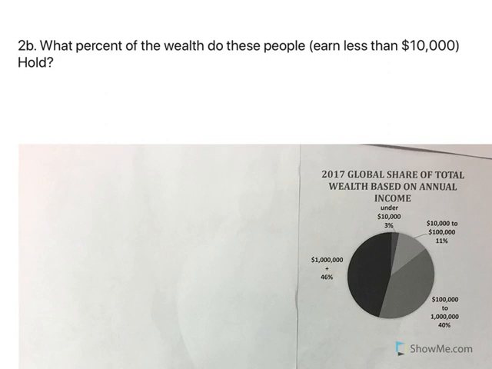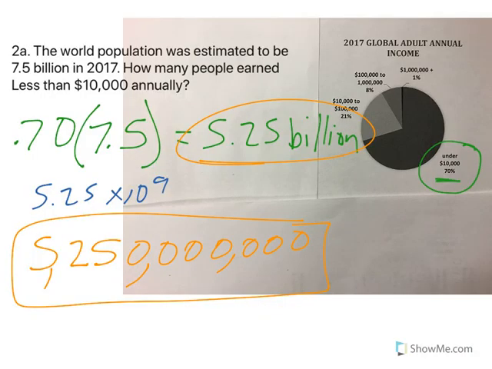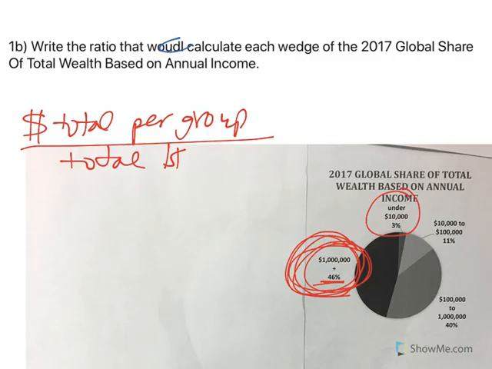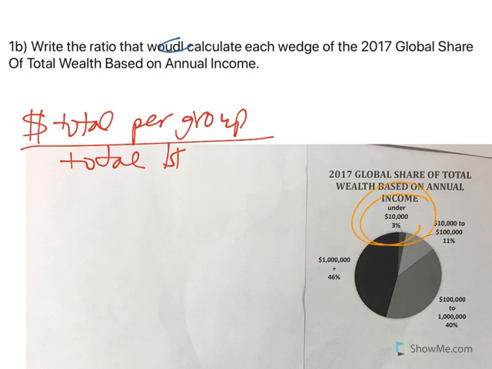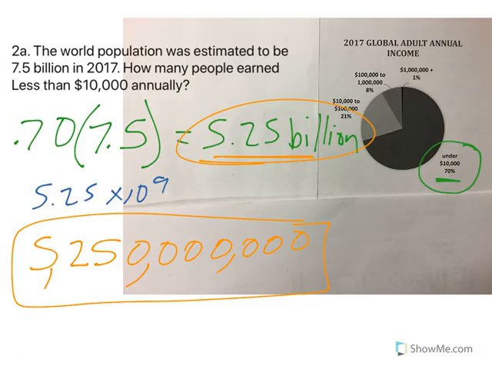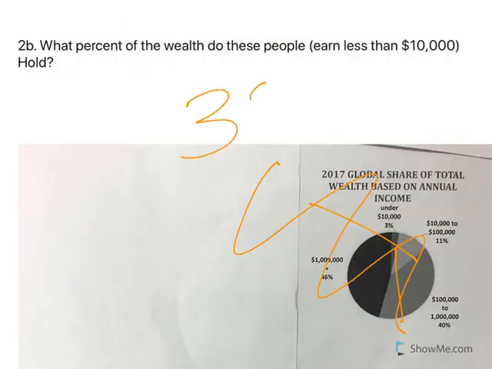What percent of the wealth do these people who earn less than 10,000 hold? I've got to go back one because for some reason my screen's not showing up there. If we look back at this table, under 10,000 is here. The 5.25 billion people only have 3% of the world's wealth.